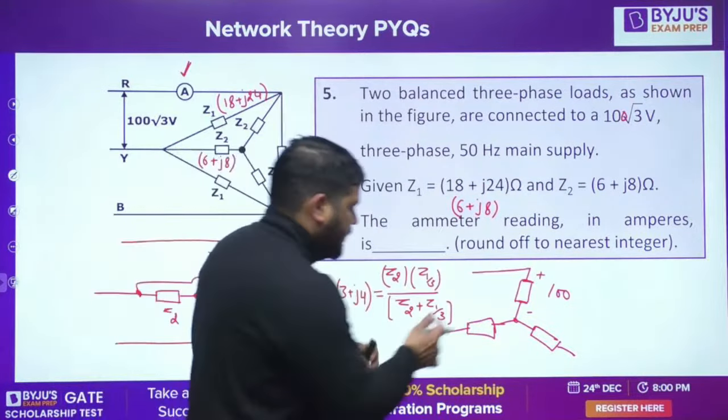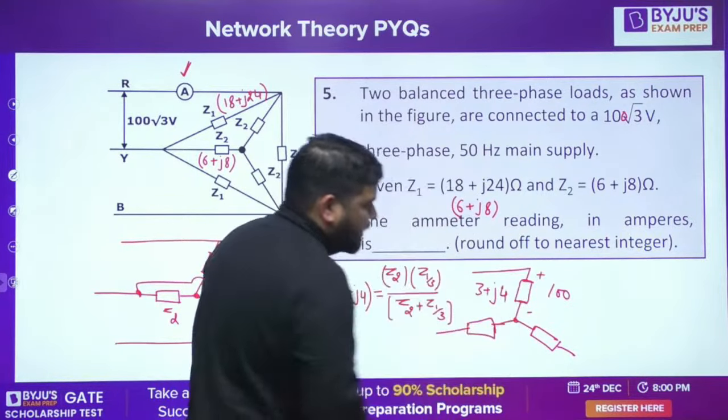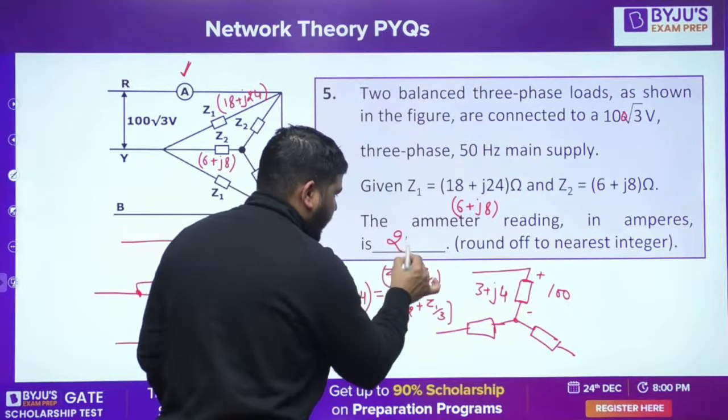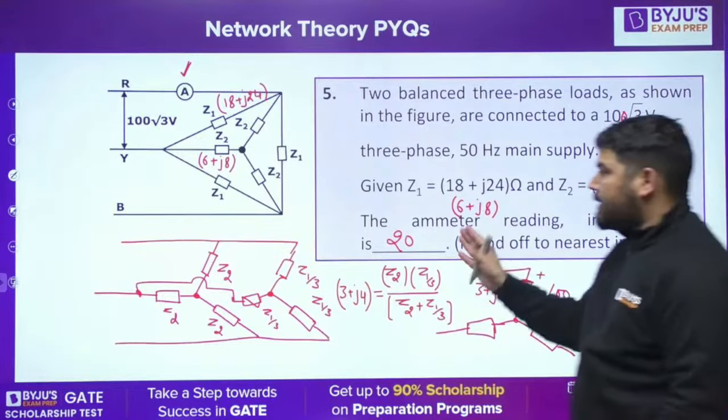So 3 plus j4. Is it fine? So 100 divided by 3 plus j4. And if you calculate the magnitude, you will get 20. So the answer is 20. Okay. So this was again an easy peasy question.